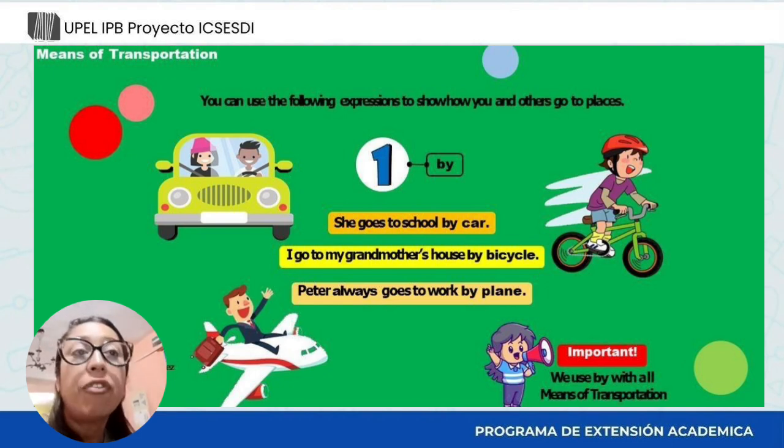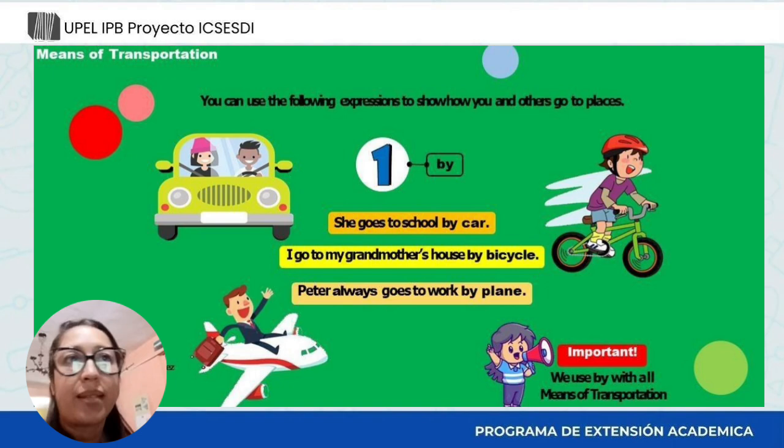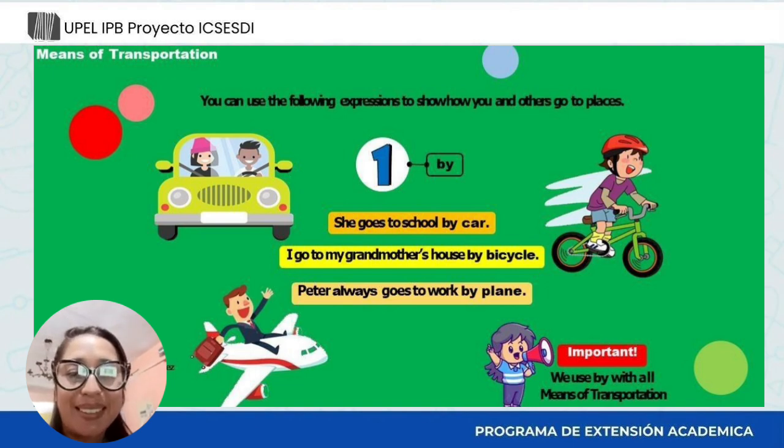And you can use the following expressions to show how you and others go to places using means of transportation. For example, car, bicycle, plane, but remember, we use the preposition by with all means of transportation. Look at the examples. She goes to school by car. I go to my grandmother's house by bicycle. Peter always goes to work by plane.